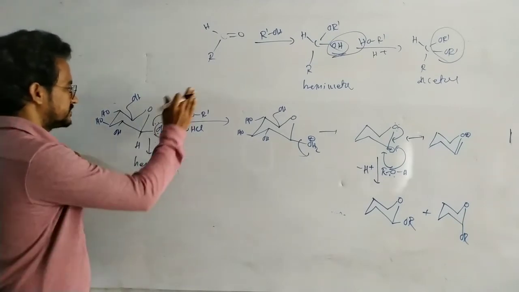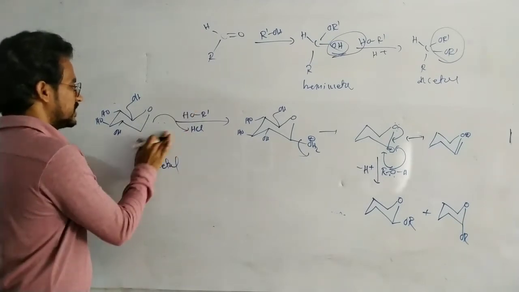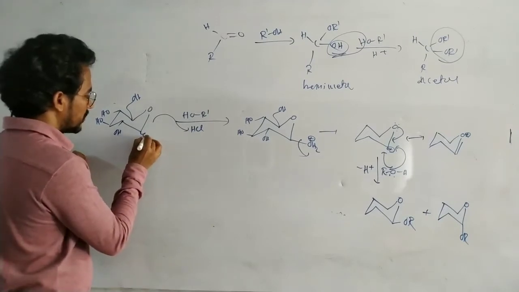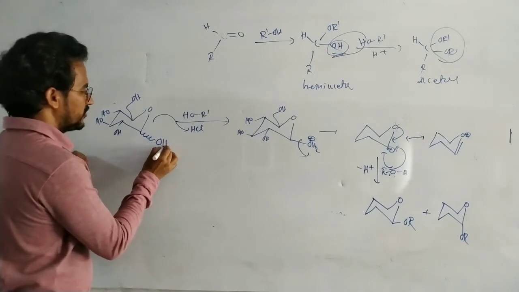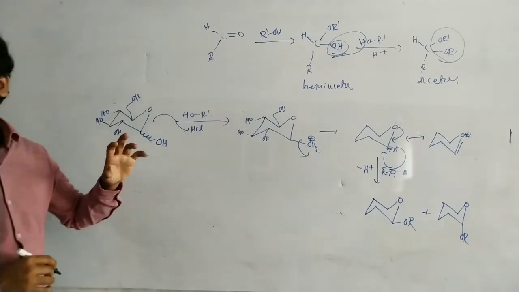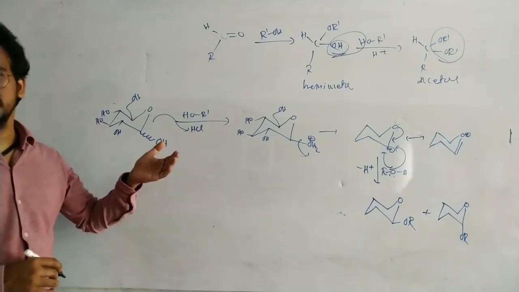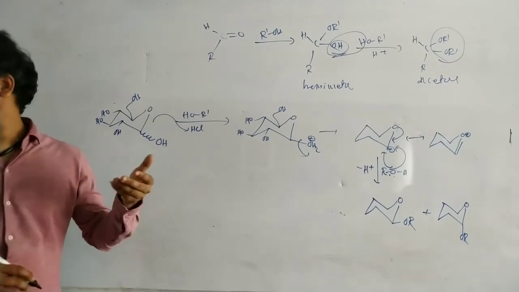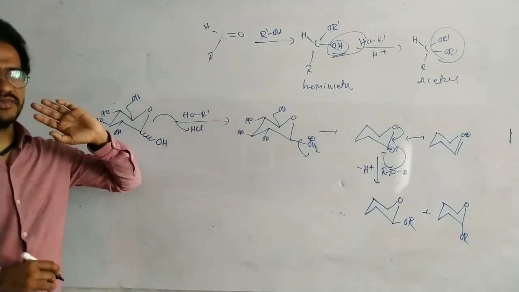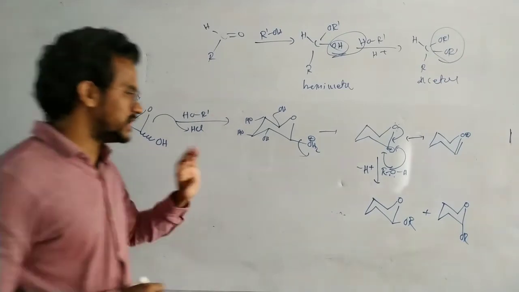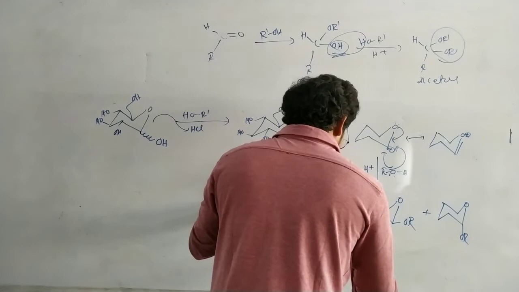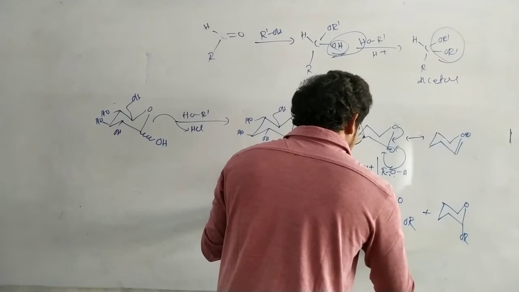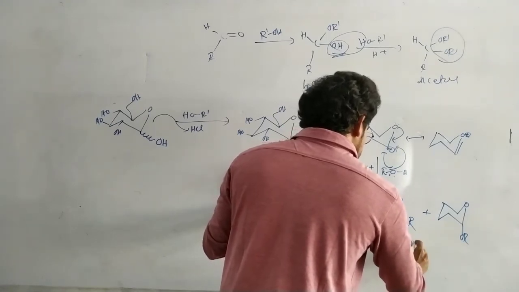Generally in this case, here is another mode of representation, this one. It means it may be the axial position or equatorial position. Whatever the glucose, alpha-D-glucose or beta-D-glucose, we will get both alpha and beta. So generally in this case, alkyl alpha glucopyranoside.